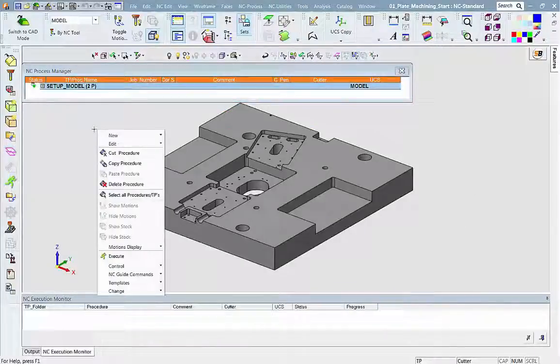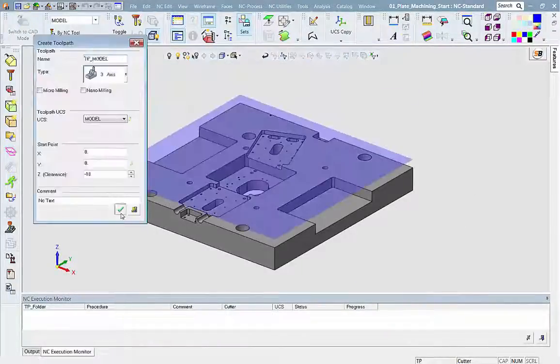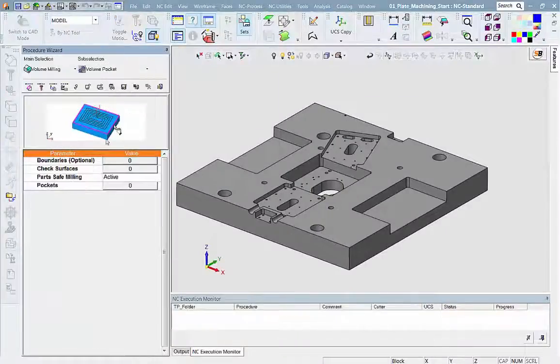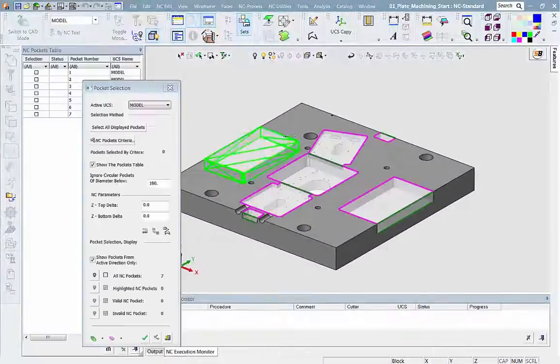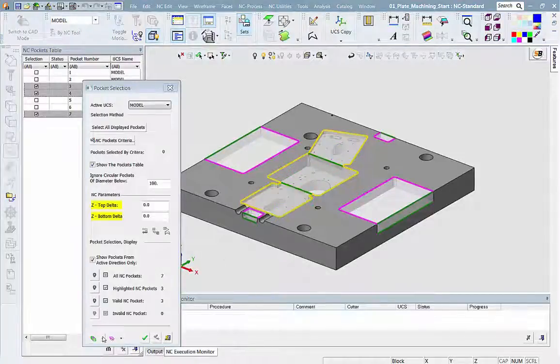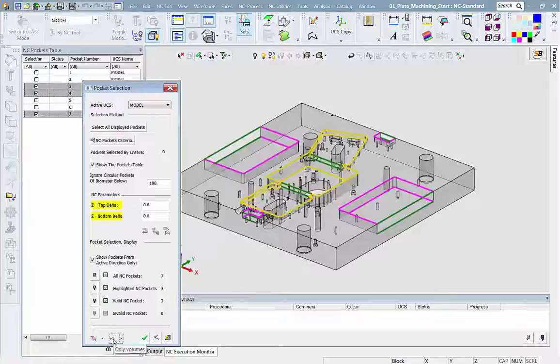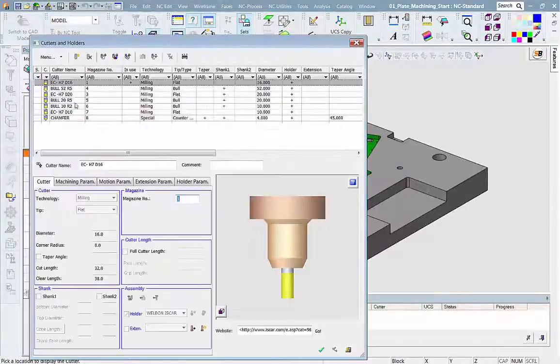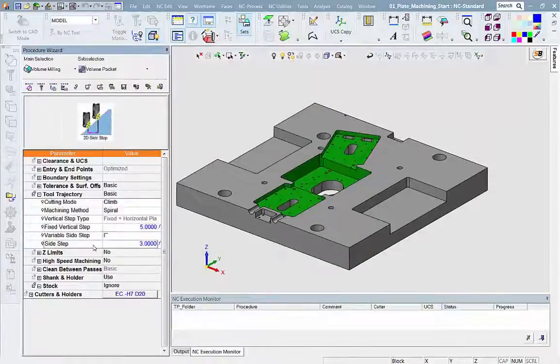Now we will define a volume pocket procedure. With this new procedure, we no longer need to select contours and Z-tops and Z-bottoms for each contour. Just select pockets and the system has all the required geometrical data. That's it. You are ready to execute.